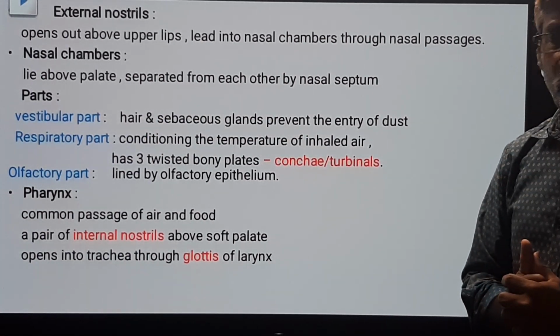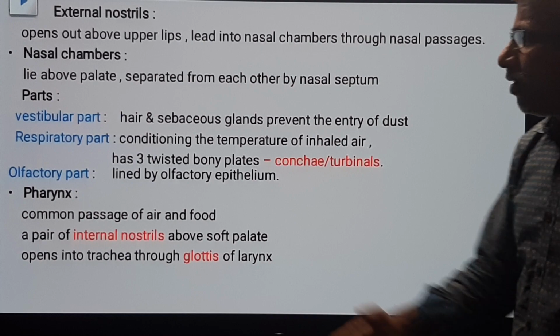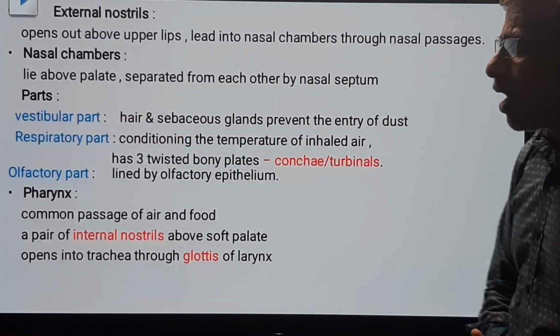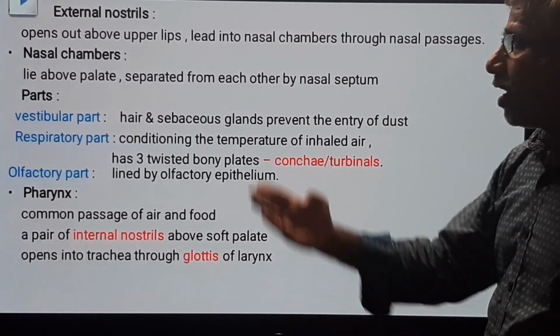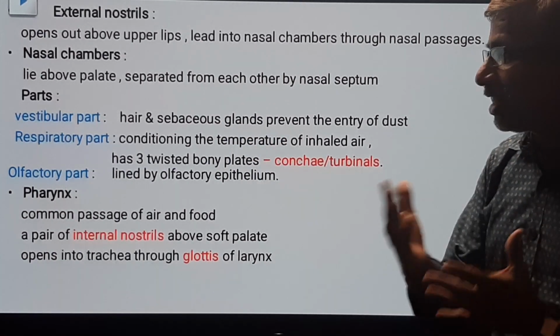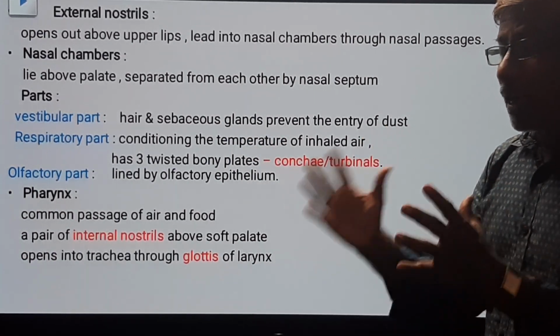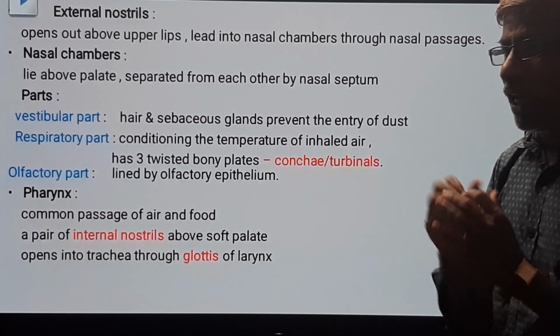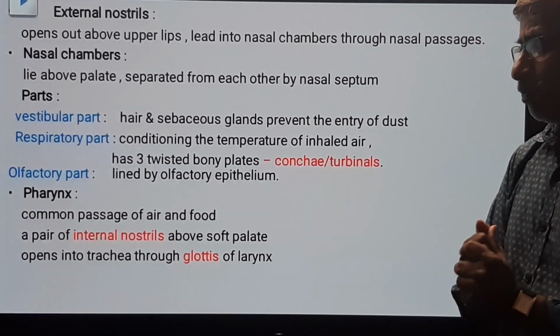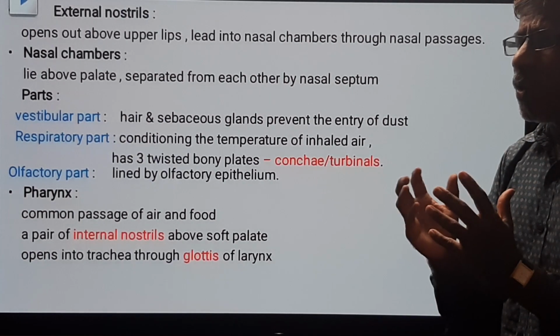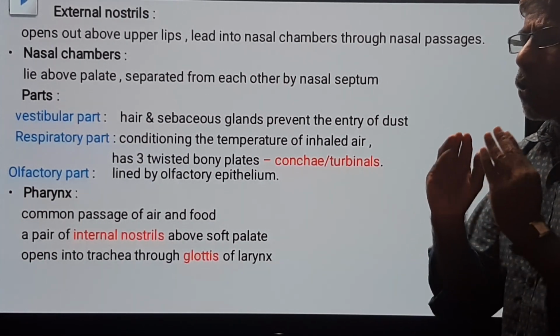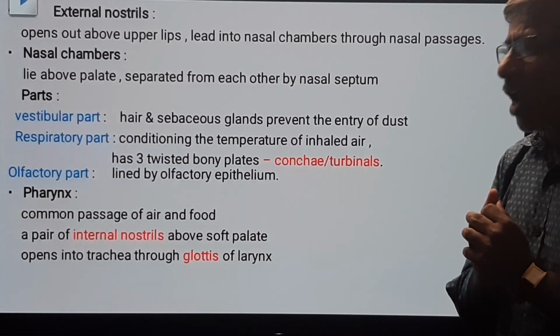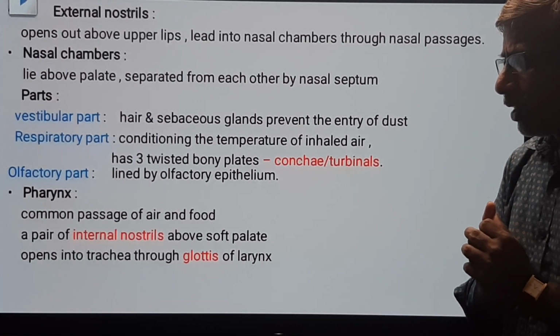Afterwards, the second and major part of the nasal chamber is called the respiratory part. The respiratory part is totally lined with mucosa, and it also has a huge quantity of capillaries around it.